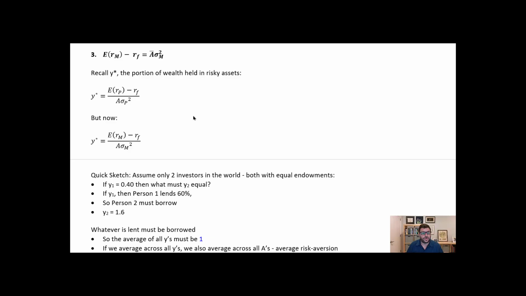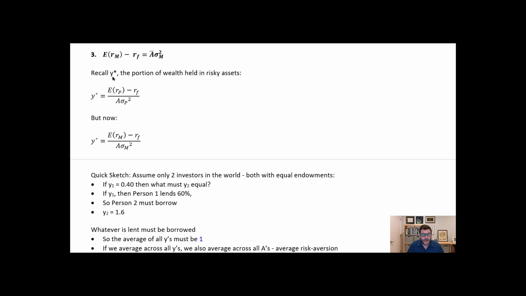The third main result of the capital asset pricing model concerns the expected risk premium of the market, and shows that it is a function of the average risk aversion level for the entire market and the market's expected risk. So just a quick sketch to show where this comes from.